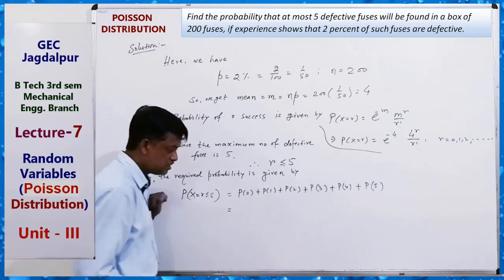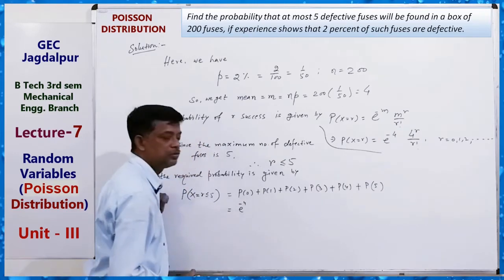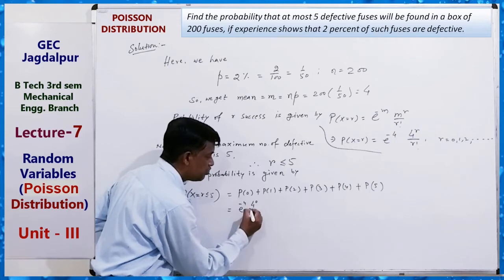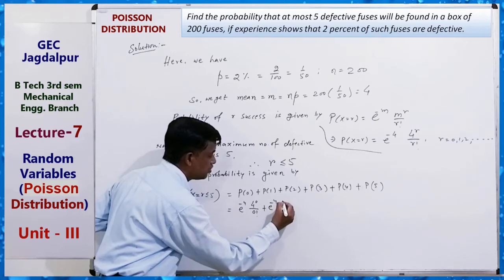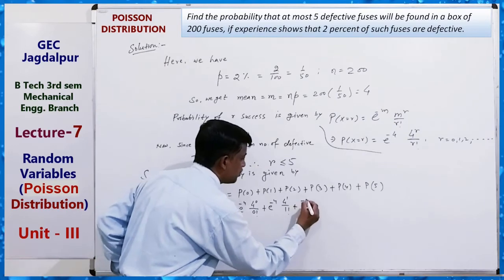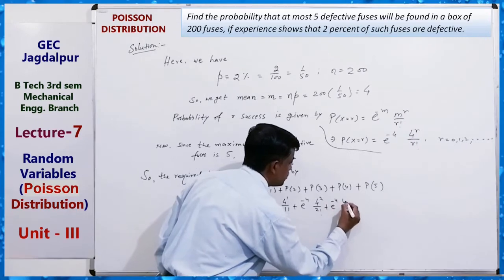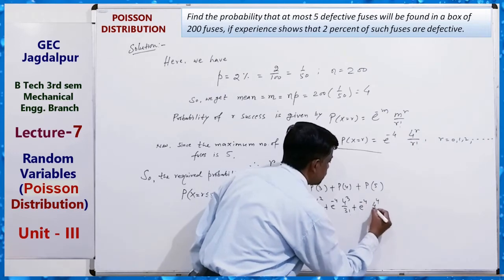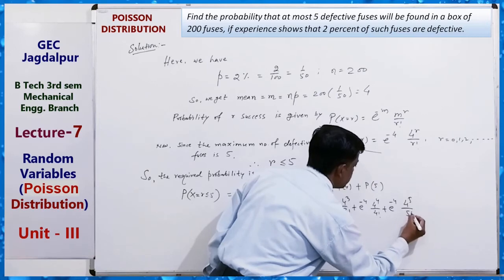So P0 means e to the power minus 4, 4 to the power 0 upon 0 factorial, plus e to the power minus 4, 4 to the power 1 upon 1 factorial, plus e to the power minus 4, 4 to the power 2 upon 2 factorial, plus e to the power minus 4, 4 to the power 3 upon 3 factorial, plus e to the power minus 4, 4 to the power 4 upon 4 factorial, plus e to the power minus 4, 4 to the power 5 upon 5 factorial.